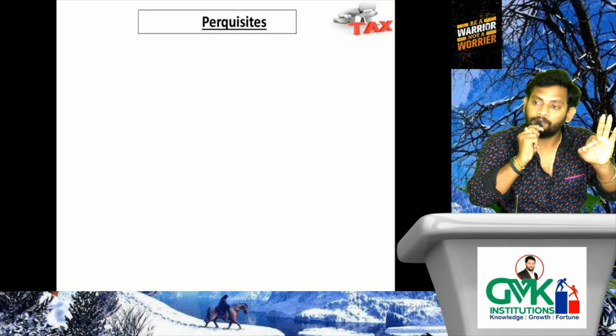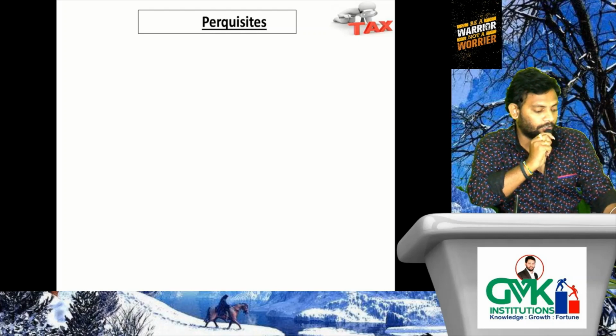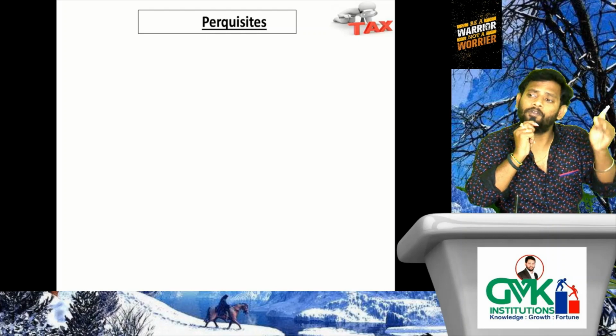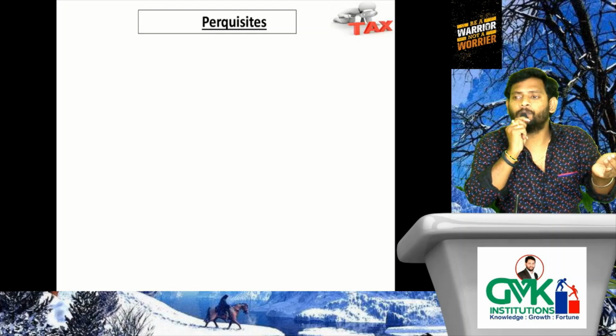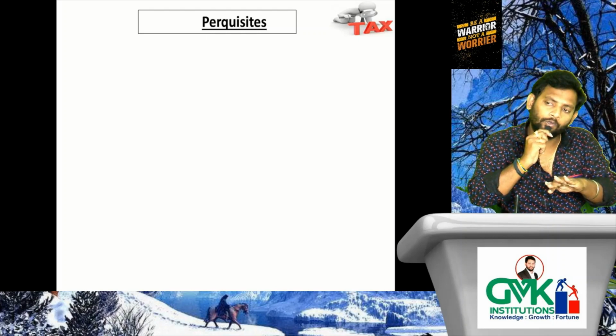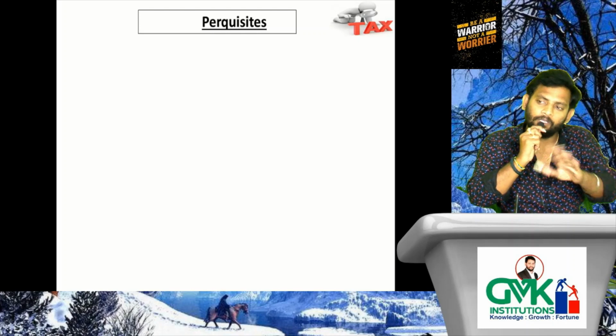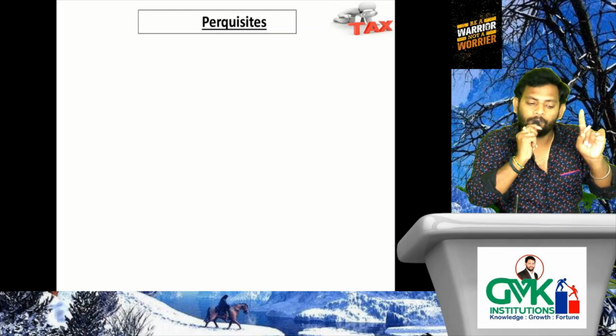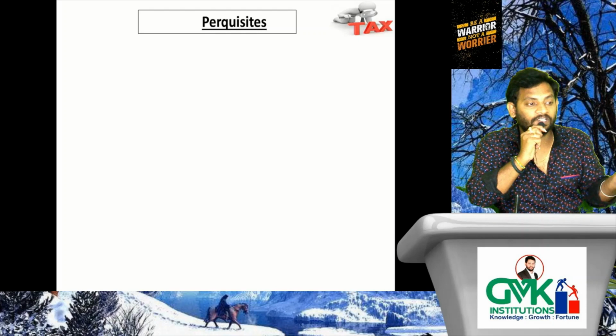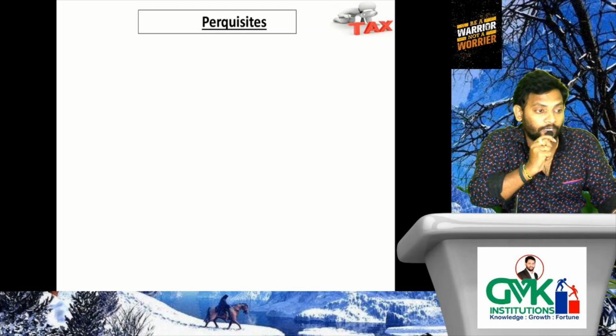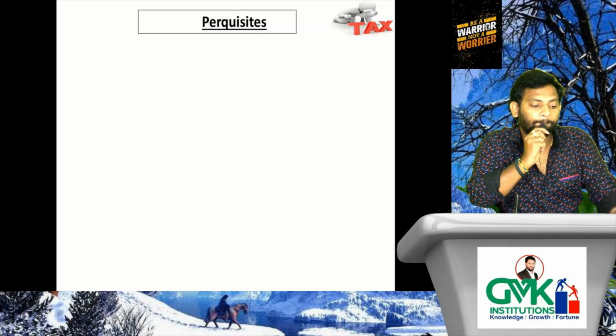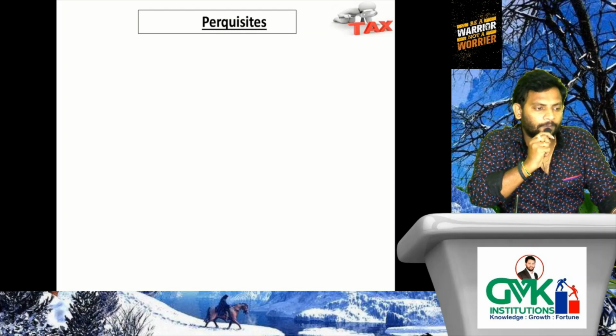Let us verify that point first of all. Subsequently we will verify the chargeability. In whose hands monetary perquisites will be taxable, in whose hands non-monetary perquisite will be taxable, we'll be discussing later. But now, let us verify what is monetary perquisite and what is non-monetary perquisite. I will explain with the help of an example. Pay attention.